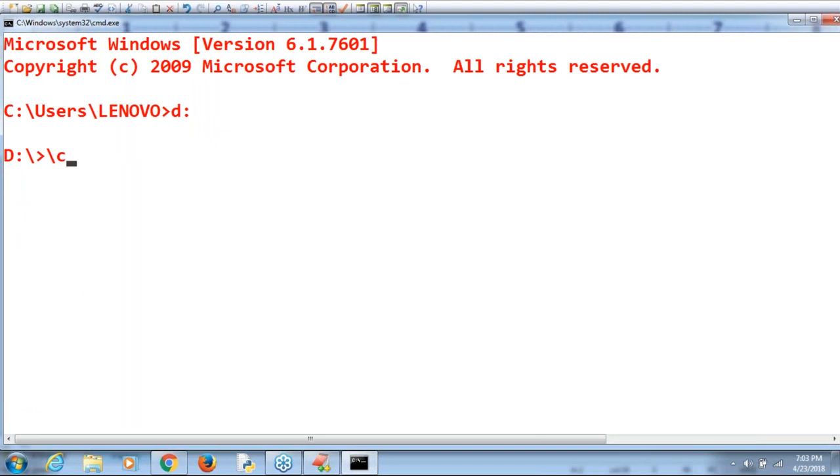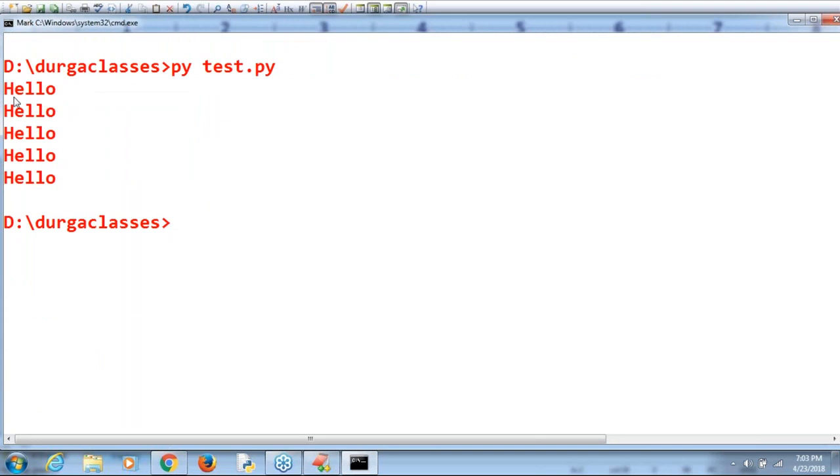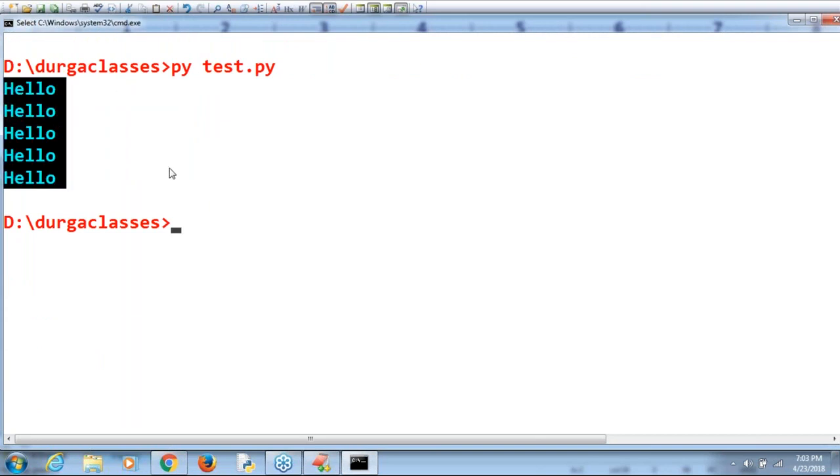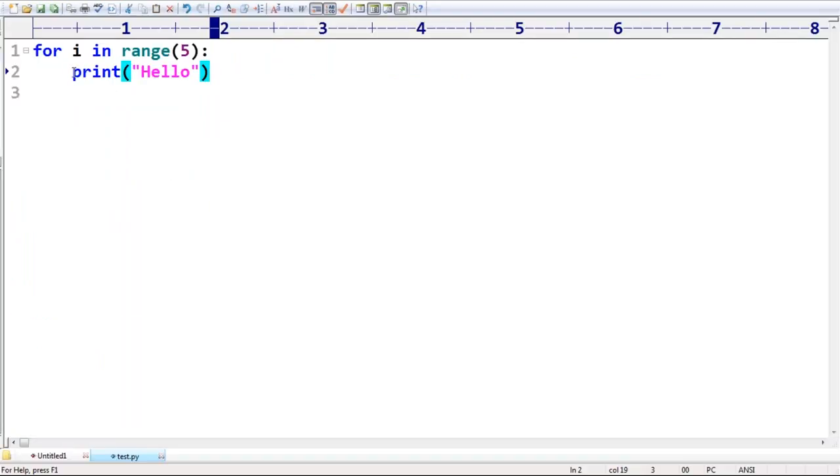Observe D colon, py, test dot py. Are you getting test dot py? Then how many times did hello get executed? The body got executed 5 times. So for every element present in the given sequence, if you want to perform an activity, then we should go for this for loop, right?